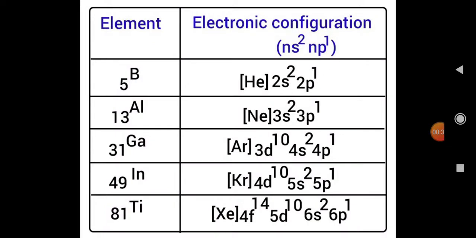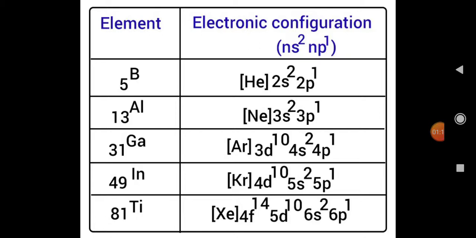This is the group 13 of the p block elements. The group 13 elements are considered the boron family because the first element of group 13 is called boron. So this family is called the boron family. The boron family has a number of elements such as boron, aluminum, gallium, indium as well as thallium. These are all considered group 13 elements.